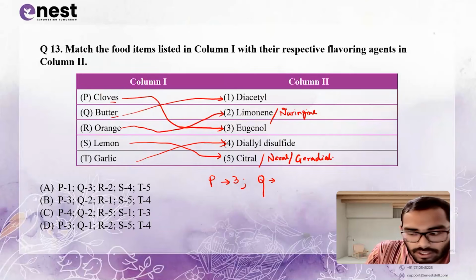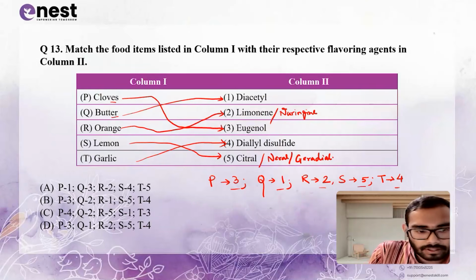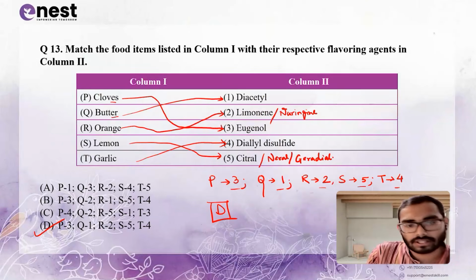For Q, the option is 1. For R, the correct option is 2. For S, the correct option is 5. And for T, the correct option is 4. So 3, 1, 2, 5, 4. For this matching, the correct option is option D.